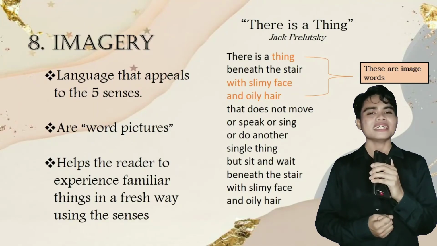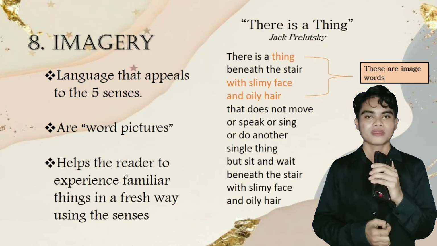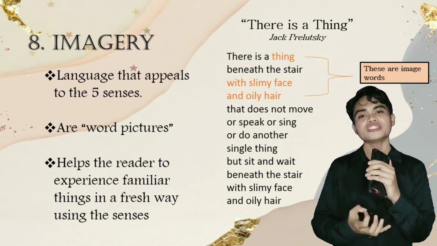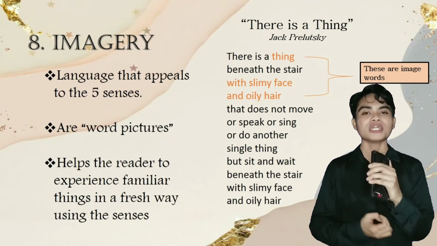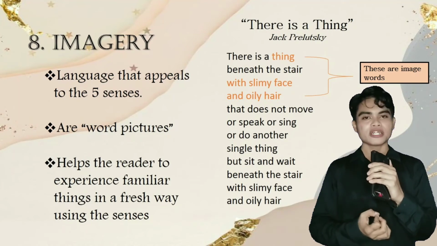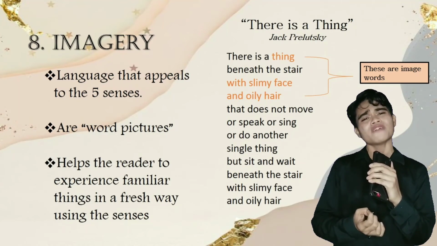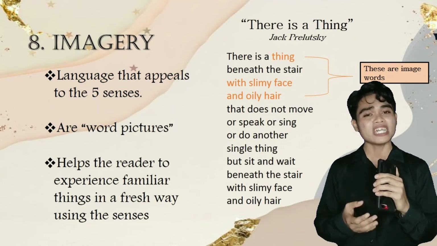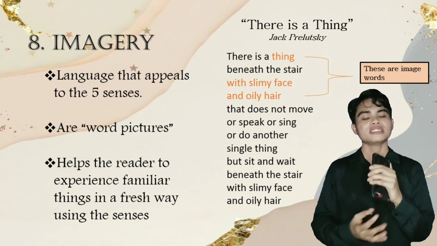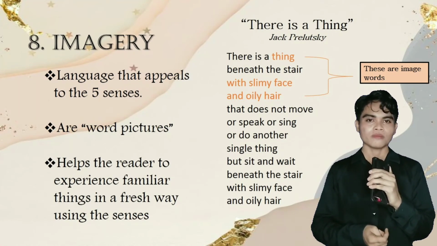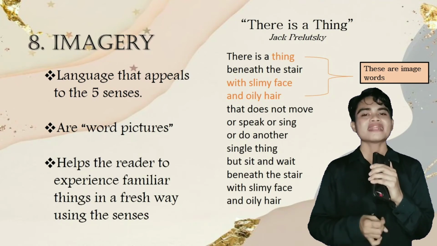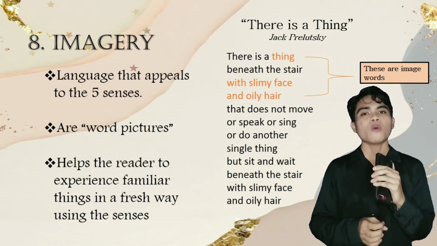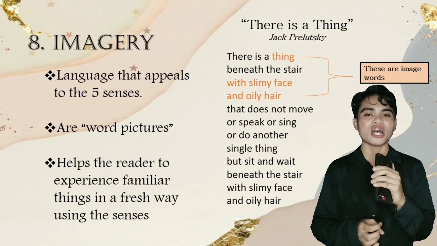The eighth element is imagery. Imagery is language that appeals to the five senses, which can be referred to as word pictures. This helps the reader to experience familiar things in a fresh way using the senses. Imagery helps poets convey what they hear, see, smell, taste, or touch. From the example given, "thing with slimy face and oily hair" are image words or word pictures, which are examples of imagery.